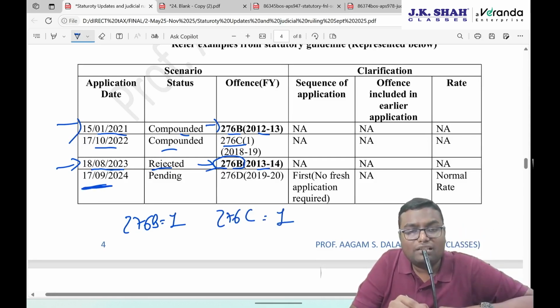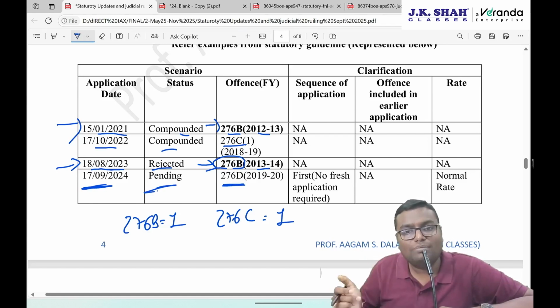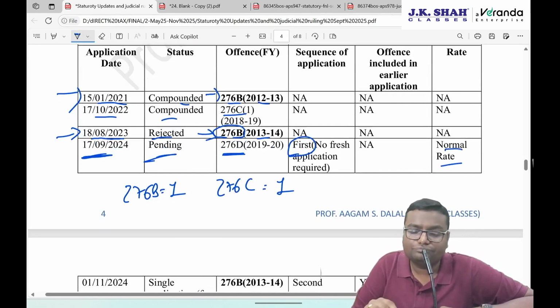On 17th September 24, again prior to 17th October 24, you have done one application on 276D which is still pending. So now for this application, you are not supposed to do any new application. The same application will continue as per the revised guideline, and this will be counted as the first application only because no new application is filed. So normal charges will apply on this.